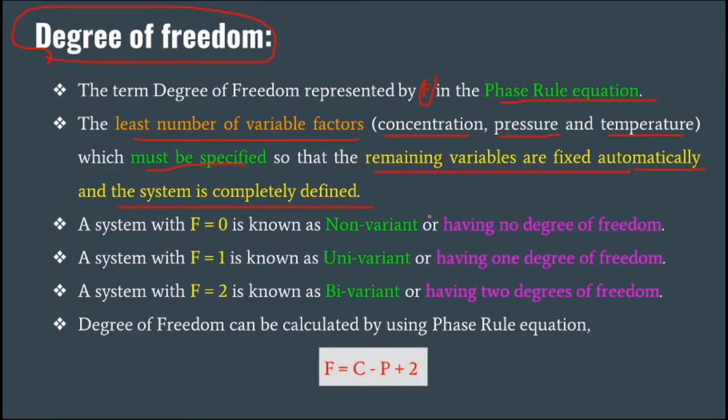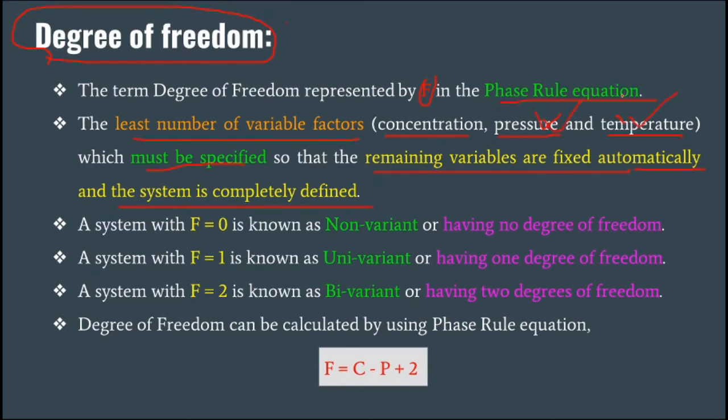Let us consider the water system. When I am considering the water system, I will fix two variables, the least number of variables for describing it: the temperature and the pressure.